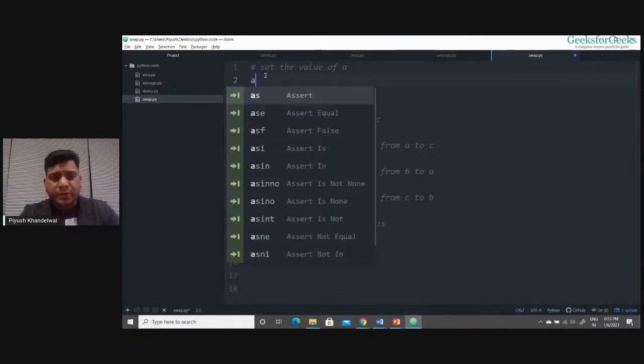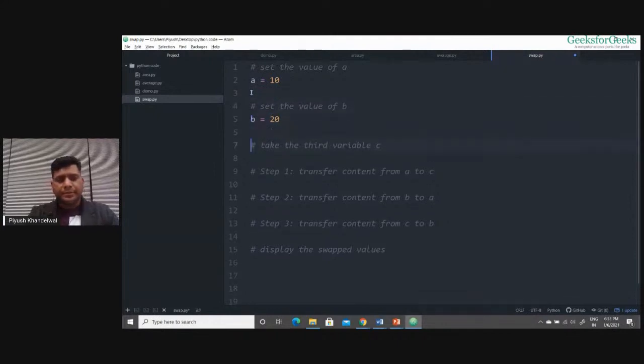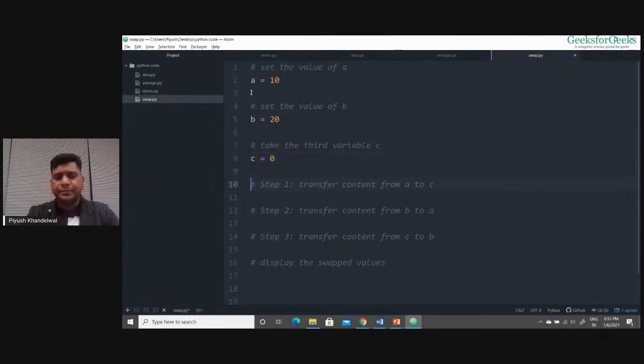Then I'll write the actual code. Suppose A equals 10 and B equals 20. So we have set the value of A, we have set the value of B. Now we'll take the third variable C. Initially the glass has to be empty, so I say C equals 0.